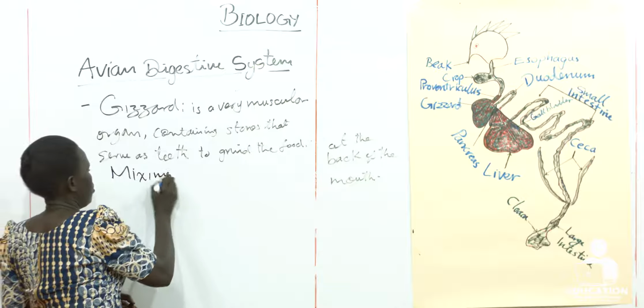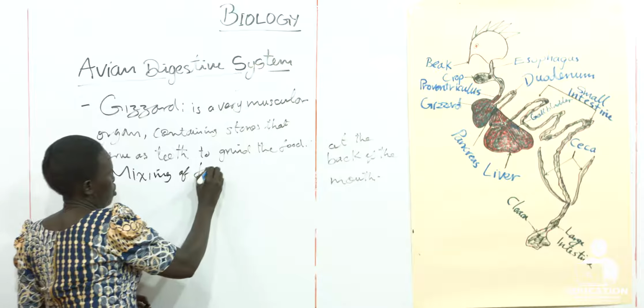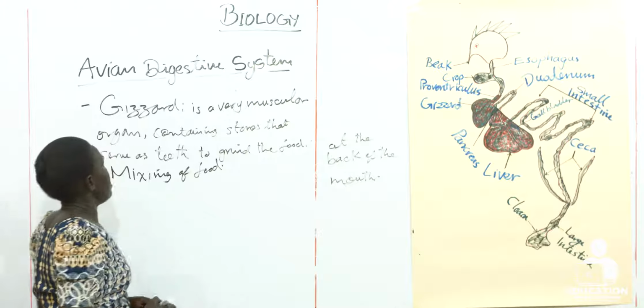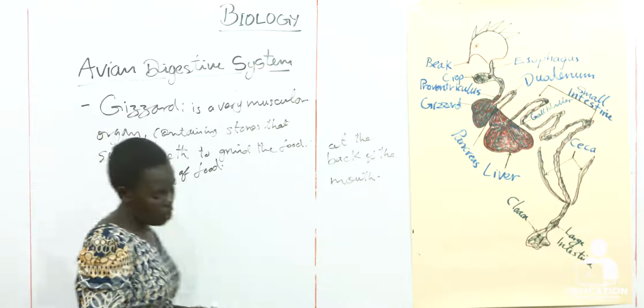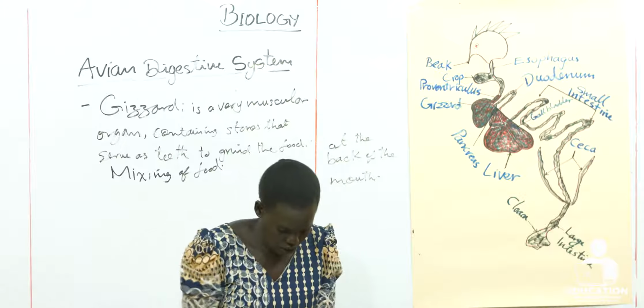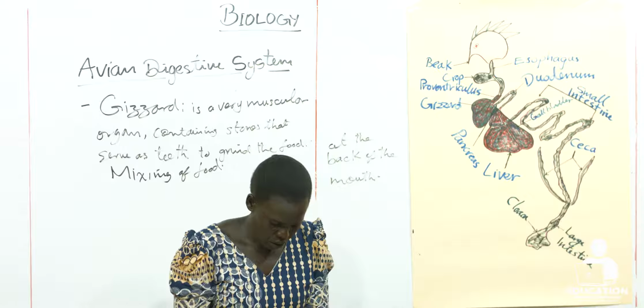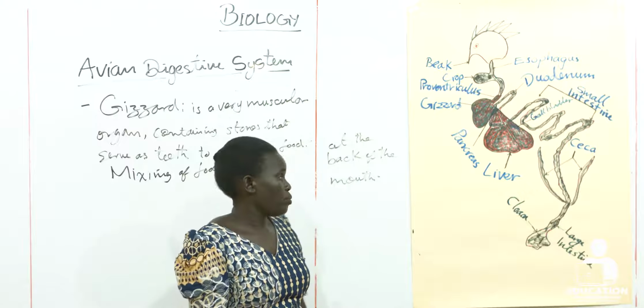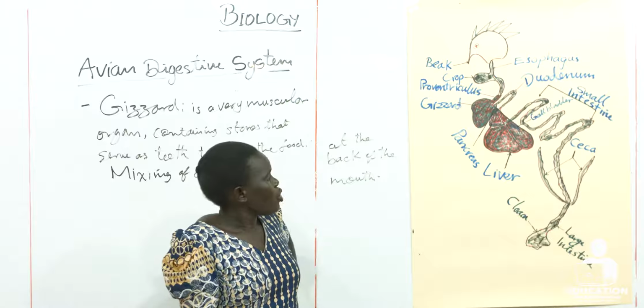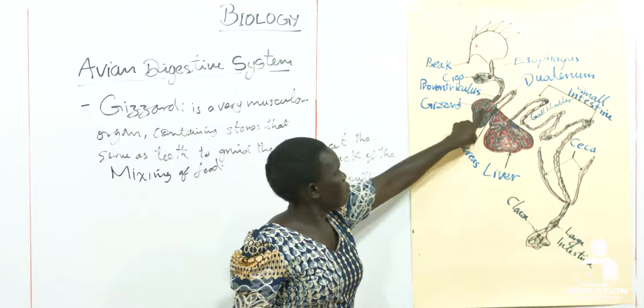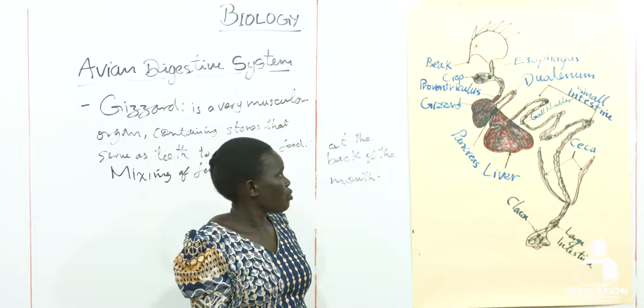Mixing of food takes place in the gizzard. Then it is sent to the intestine. So, is there any enzyme in this place? This is a question. No.